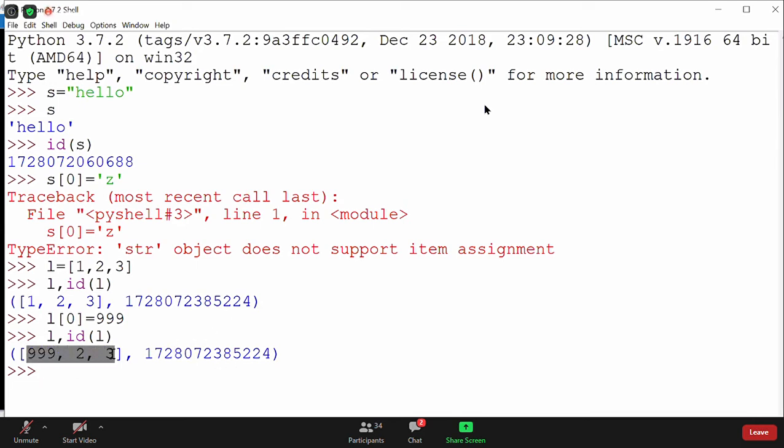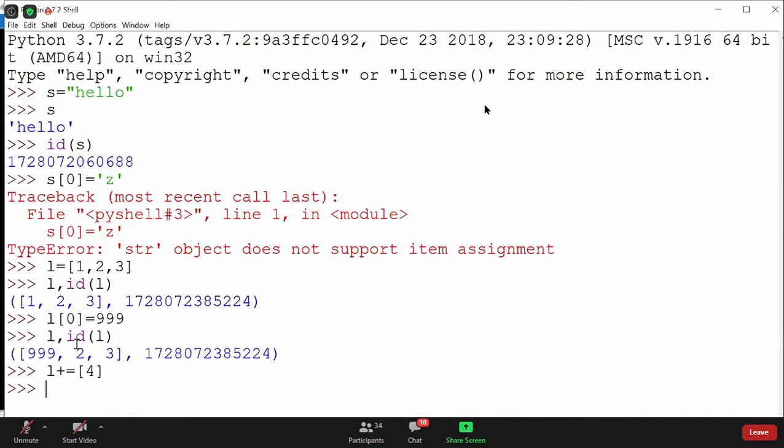So one is gone, one is changed. So it means the list object is changeable, it is mutable. Please note down this example because you can prove it with an example. Now can I add one more value to it, like appending 4? Yes, I can.